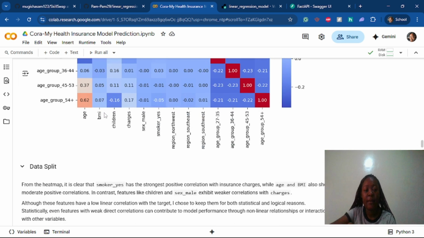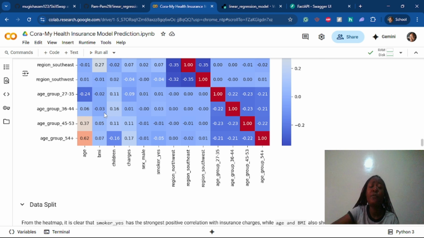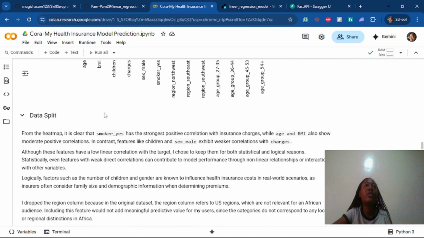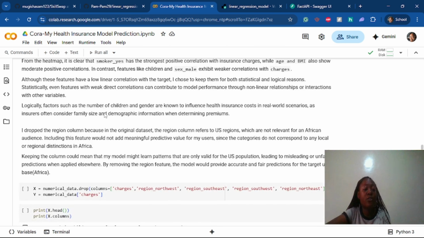With this correlation heat map, I found out the features that had great positive correlation with the Y, which is the insurance charges I'm trying to predict, and the medium and weaker ones. Looking through even some of these weaker ones logically, you will see that yes, they also have an effect on the insurance charges, and that's why I didn't drop them. For the one I dropped, the reason was that the regions I mentioned are US regions, and my app is for users living in Africa. I thought that if I still added regions, my model would learn patterns that are only for US regions. So that's one of the reasons why I dropped it.